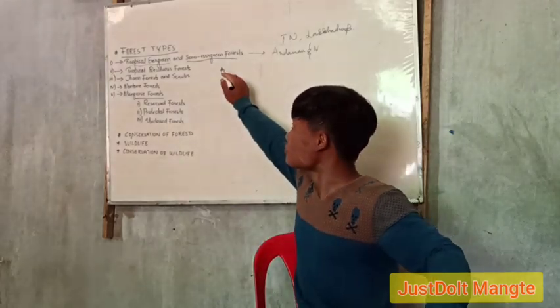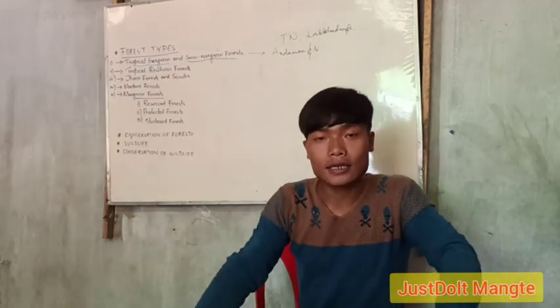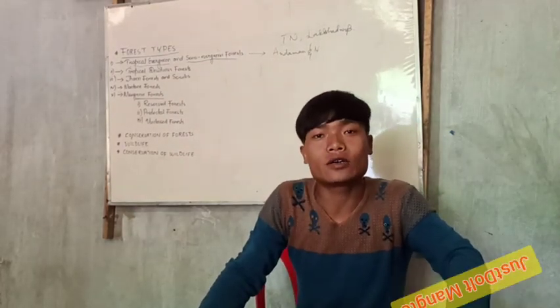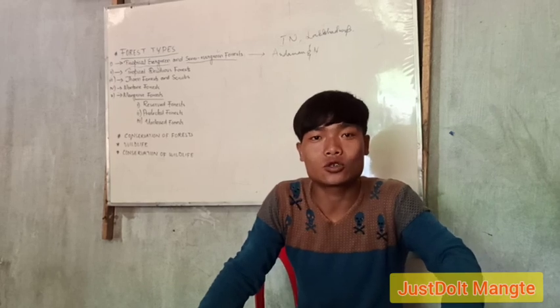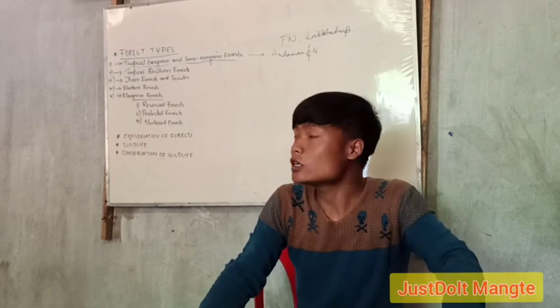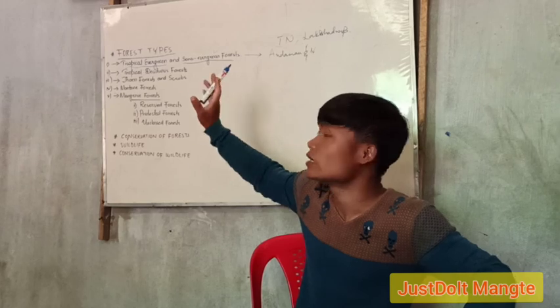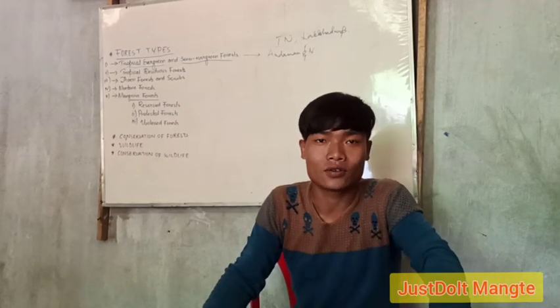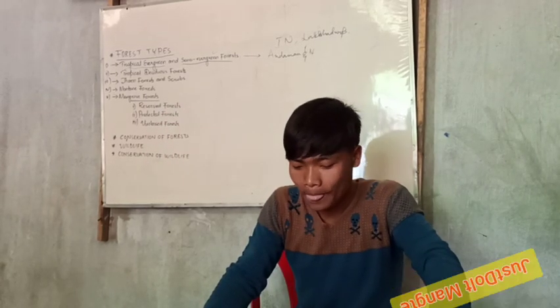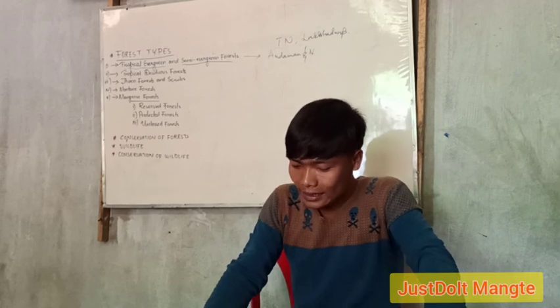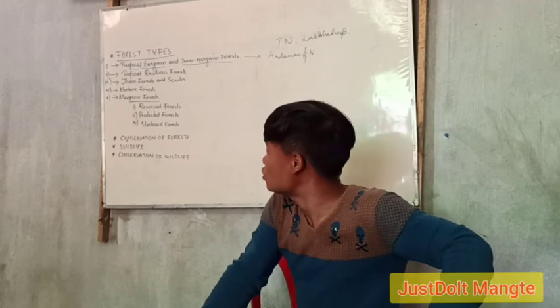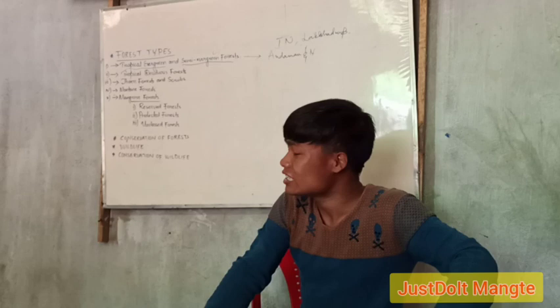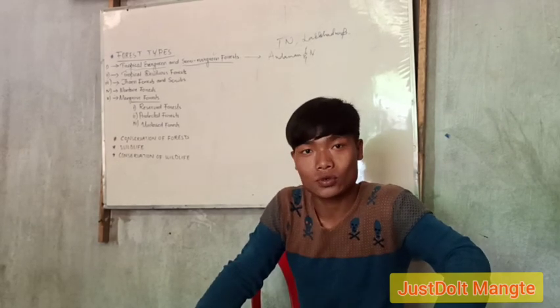Now let us see semi-evergreen forest. These semi-evergreen forests are found in an area which has less rainfall compared with the tropical evergreen forest. And this type of forest has a mixture of evergreen and deciduous forest tree species.